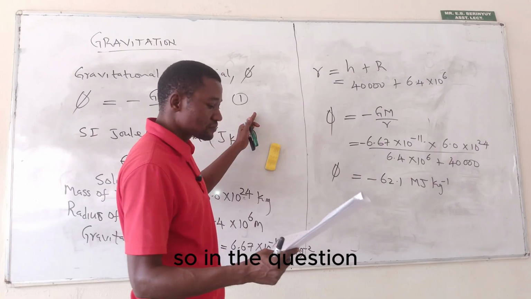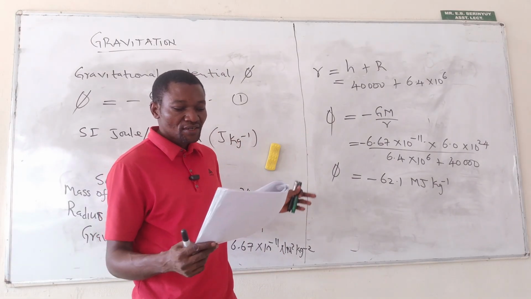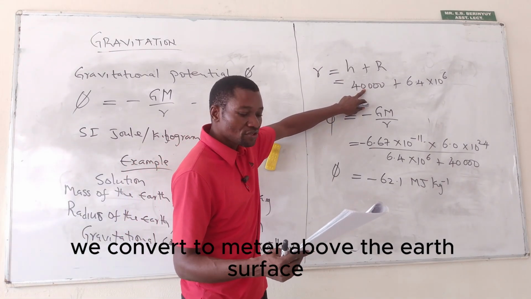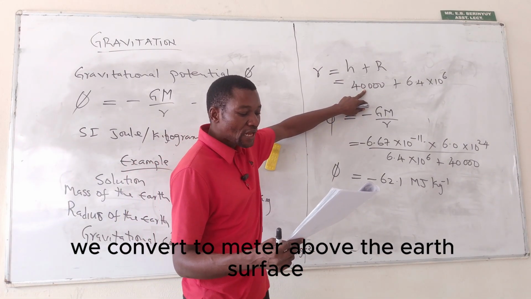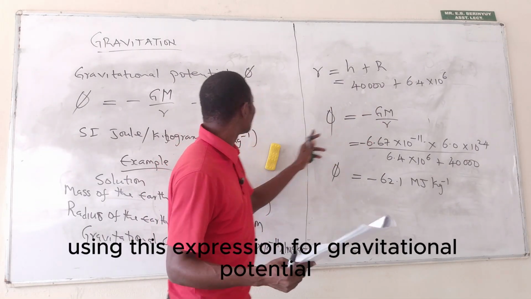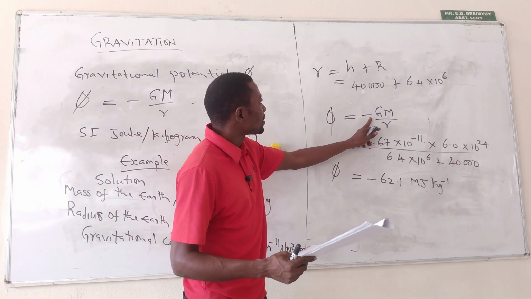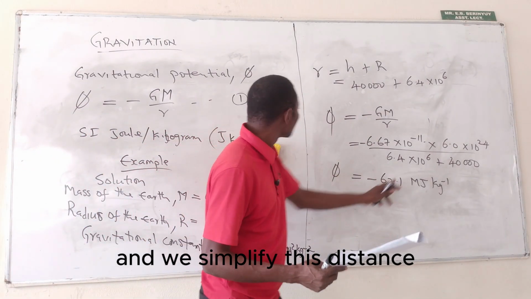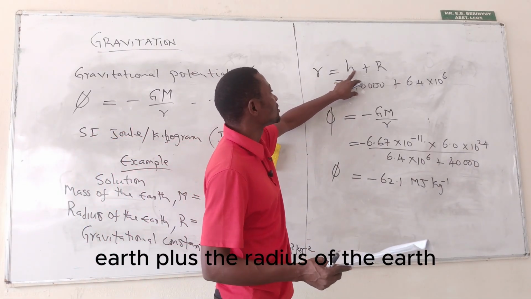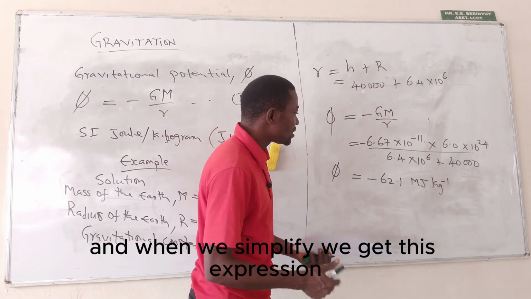So in the question, we were asked to determine the gravitational potential of a point at a height of 40 kilometers. We convert to meters, above the Earth's surface. So we substitute using this expression for gravitational potential, and we simplify this distance. We got it, the height above the surface of the Earth plus the radius of the Earth. And when we simplify, we get this expression.